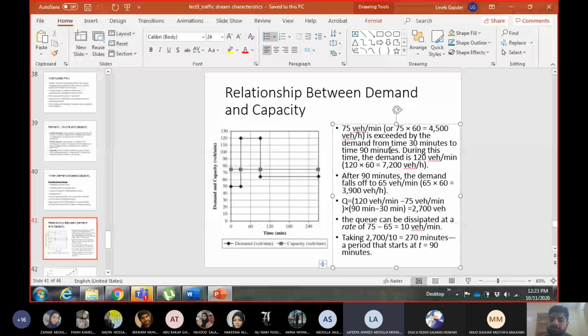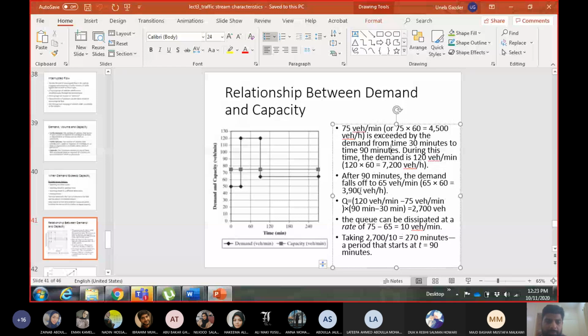What will happen in these 60 minutes? In these 60 minutes, the demand is 120 vehicles per minute. So 120 into 60 means 7,200 vehicles per hour. The capacity is how much? 4,500 vehicles per hour. The demand is how much? 7,200 vehicles per hour. And after this time, what is the demand per hour? 65 vehicles per minute, meaning 65 into 60, 3,900 vehicles per hour. So this is the demand before and after the congestion, right?